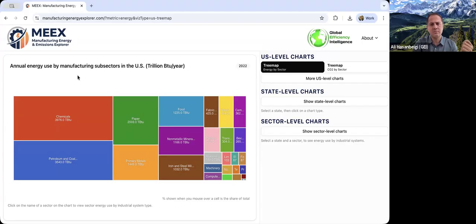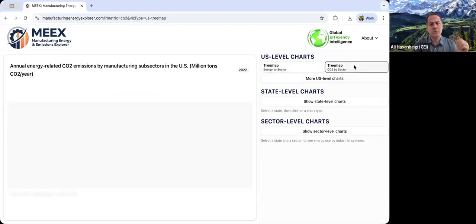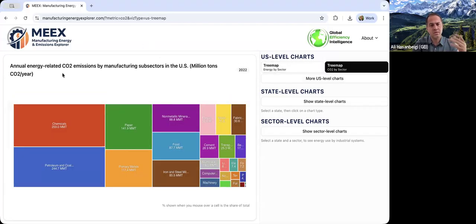And this graph shows for the US manufacturing, the annual energy use for different subsectors. You can hover over each of these boxes and it shows more information, not only the total in terms of trillion BTU per year, but also the share, the percentage of that sector from total manufacturing energy use, in this case for the US. We have some notes here which are useful. You can also pay attention to those. And then if you go next to it, click on CO2, it will basically show the same thing, but this would be annual energy-related CO2 emissions by manufacturing subsector in the US, in million tons of CO2 per year.